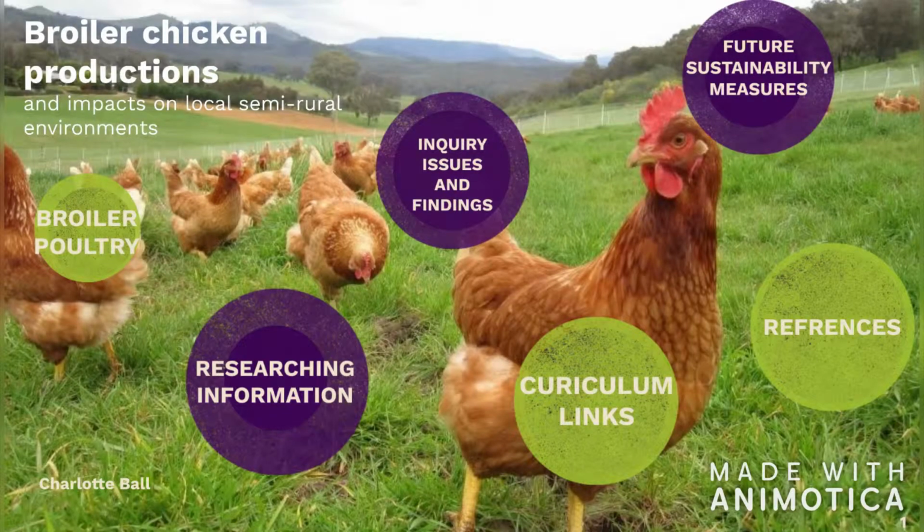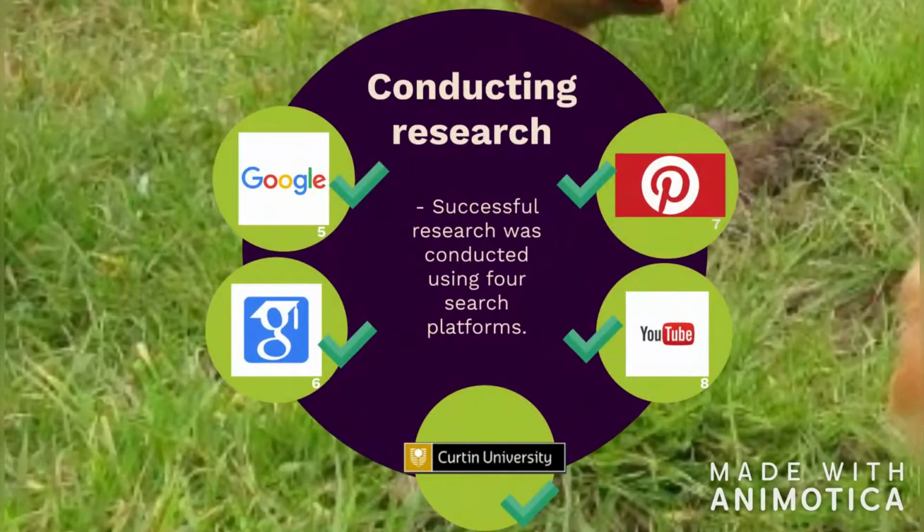In order to conduct research, the online search engine Google was used to gather information for this scientific inquiry. Google allows access to a wide range of functions that help to narrow search results, including Google Scholar, YouTube, and the Curtin University database. A general search was conducted on Google and YouTube using keywords such as broiler chicken farming, generating a large number of responses.